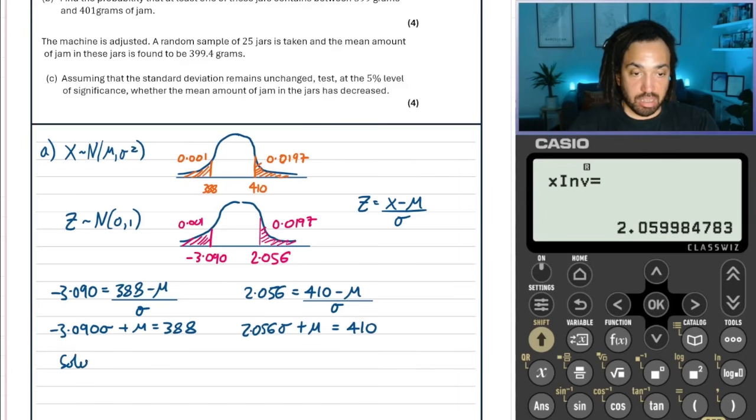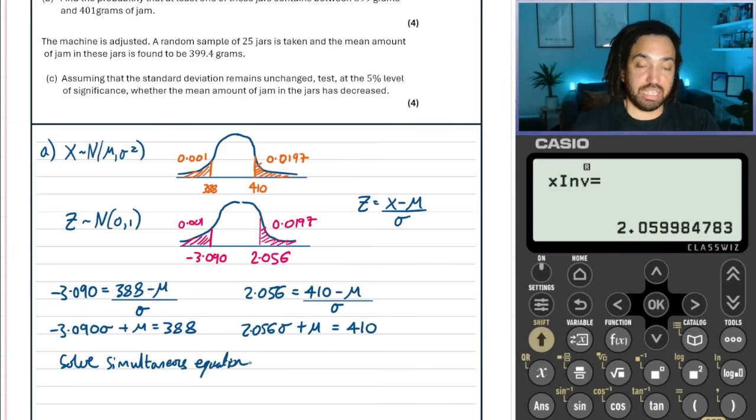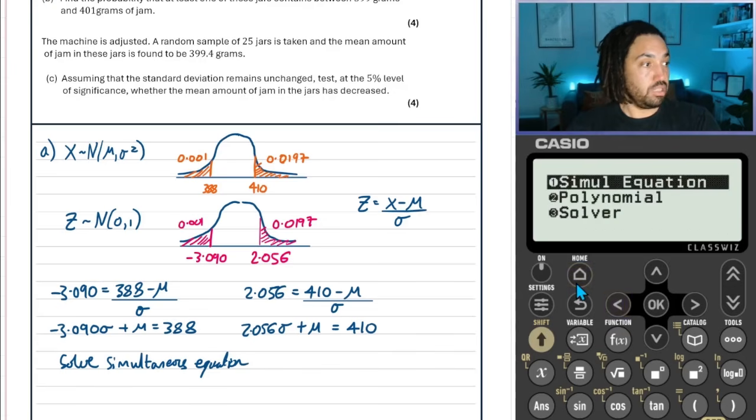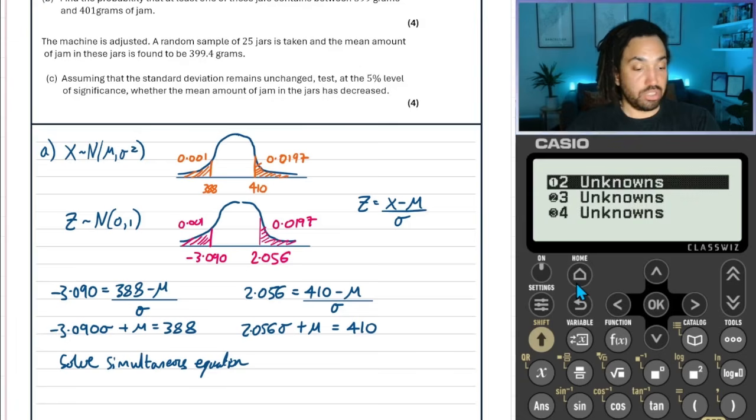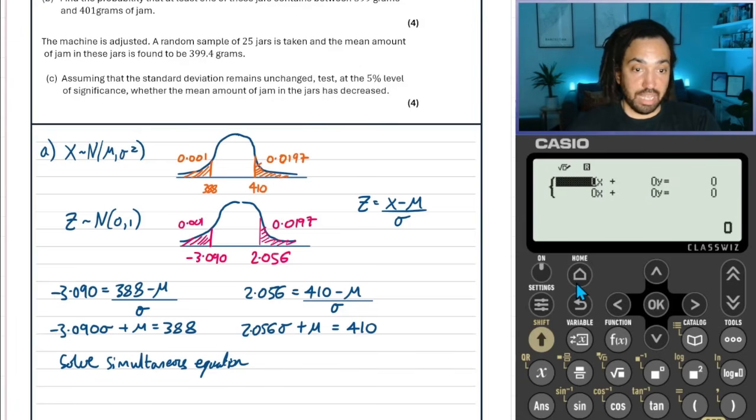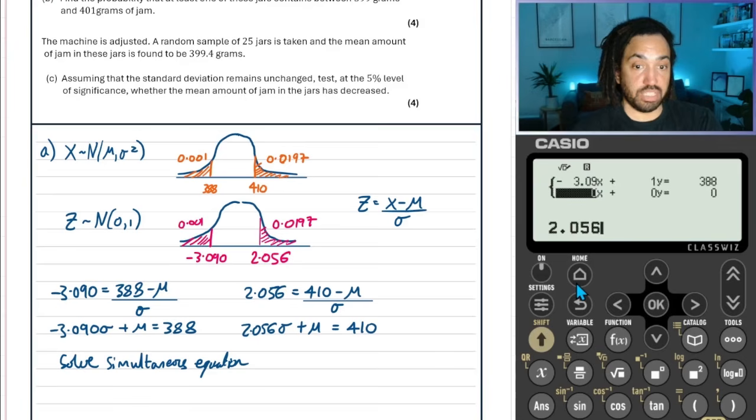Okay, and then we can solve the simultaneous equations, and I'm just going to do that on my calculator. So I'm just going to go into equation, simultaneous equation, two unknowns, and we have minus 3.090. We've got 1 mu, and we've got 388, and then we've got 2.056 sigma, 1 mu, and 410.